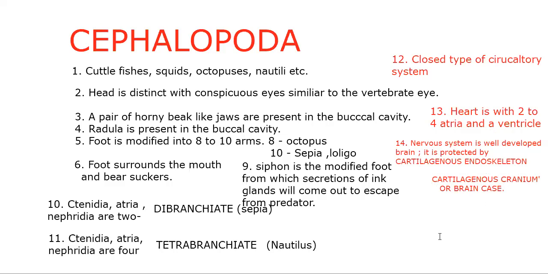Nervous system is unique. About reproduction, they are unisexual. Okay, so unisexual organisms, that means dioecious as well, and sexes are separate. Development is direct. So that's all about the features of cephalopoda.